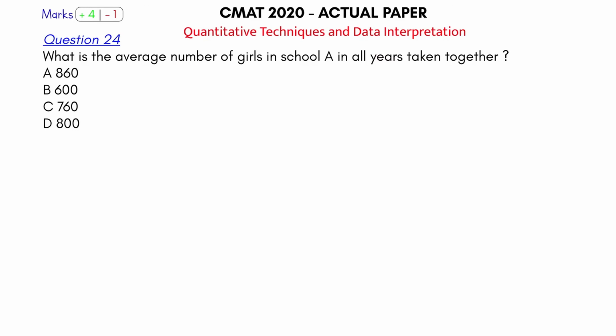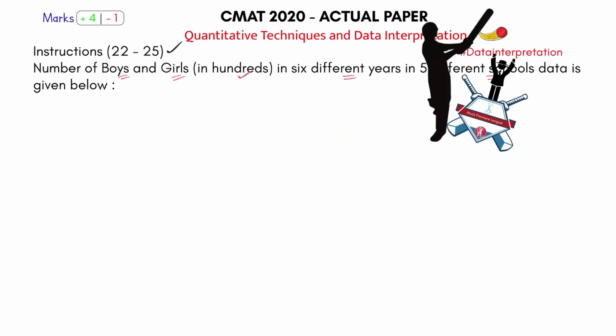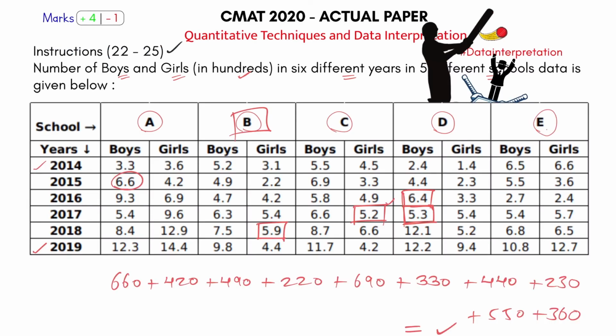What is the average number of girls in school A if all the years are taken together? So in school A, average number of girls: you will add all of them and divide by how many years? 1, 2, 3, 4, 5, 6. So whatever is the addition that you get, divided by 6.